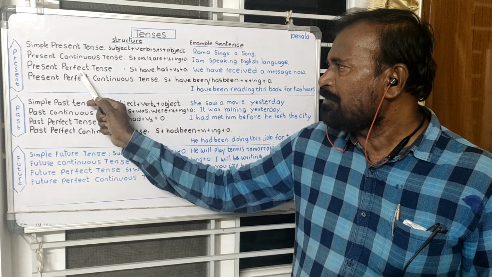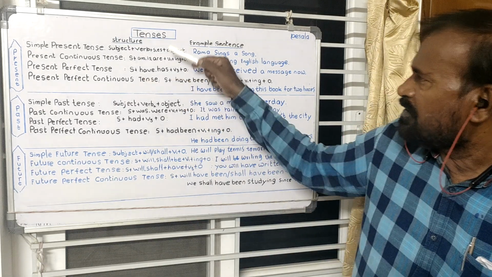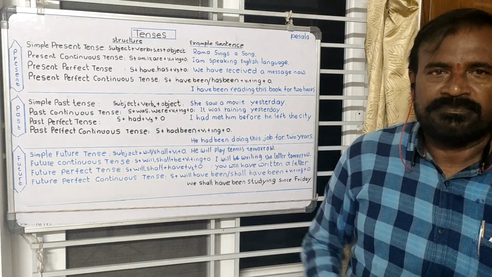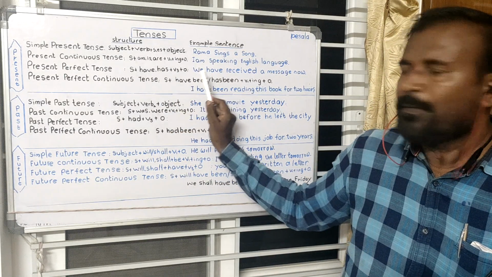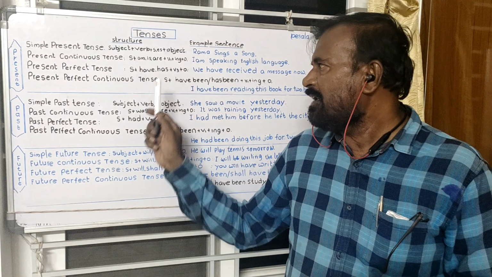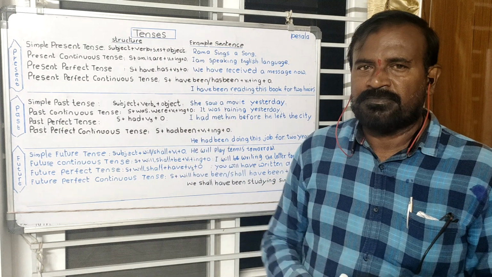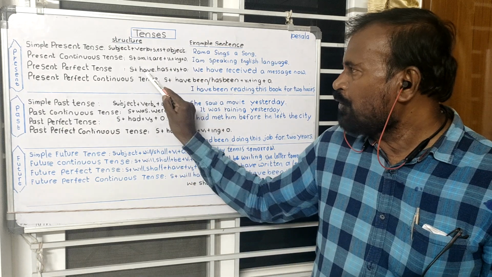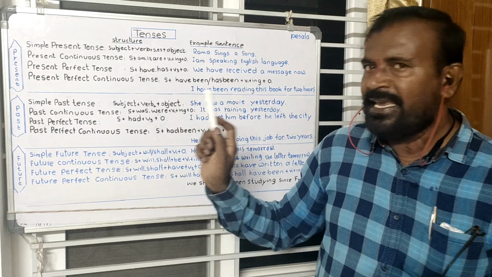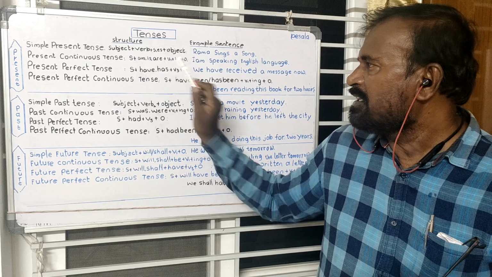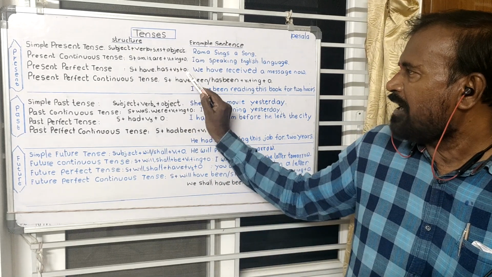Come to the present perfect tense. See the structure of this present perfect tense: subject plus have, has plus V3 plus object. For the plural subjects, I, we, you, they, we utilize the helping verb have, and for the singular subjects, he, she, it, we utilize has, the singular verb, and V3 and object.